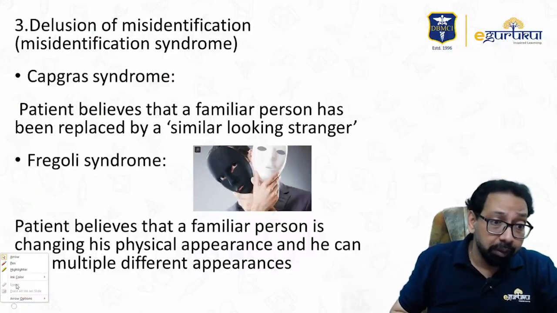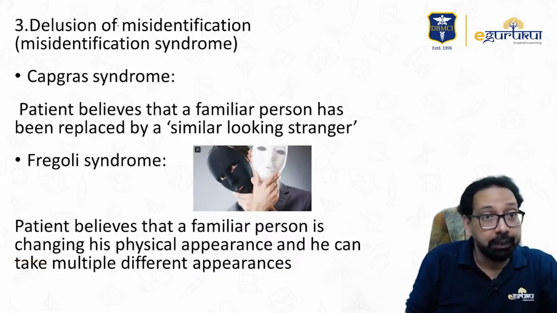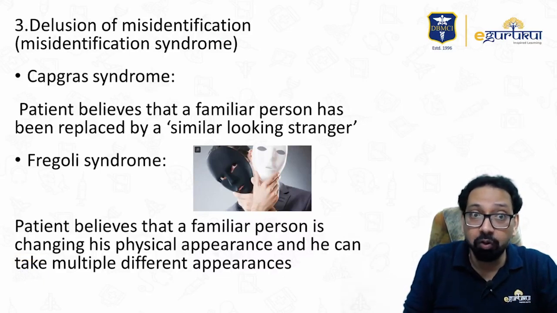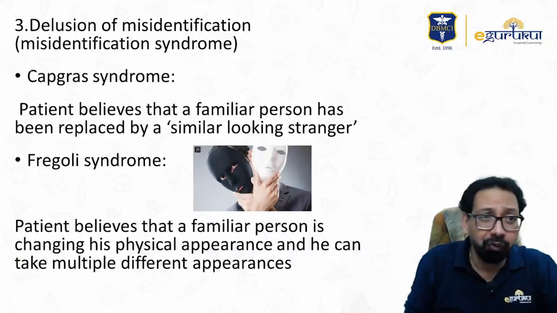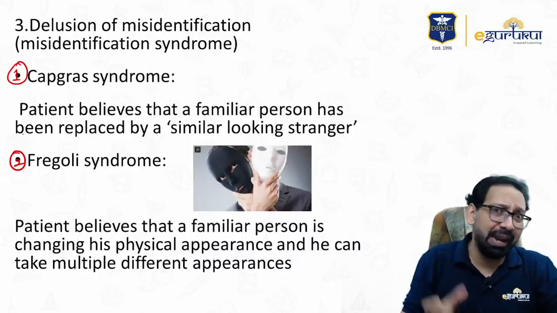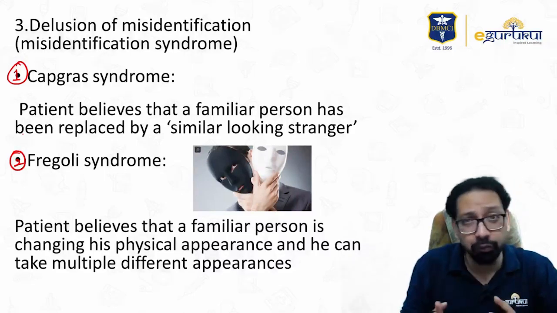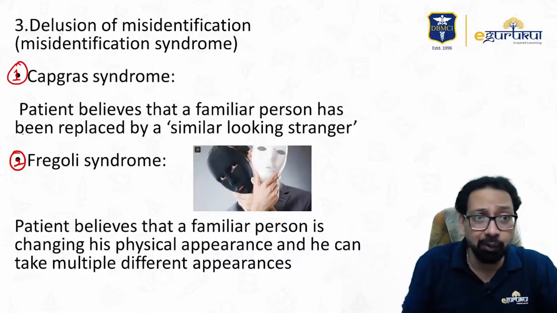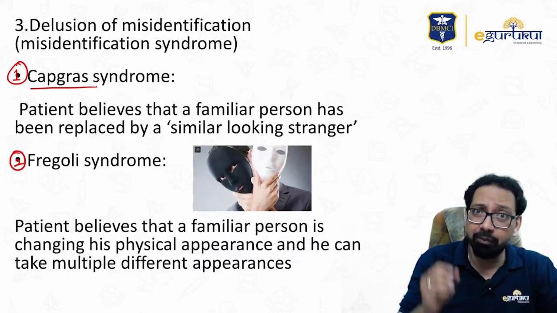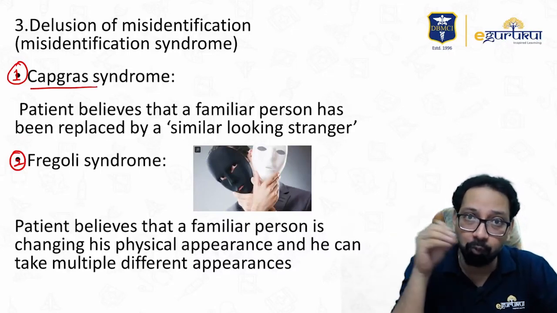A frequently asked question, a favorite question of MCI: delusion of misidentification, or misidentification syndrome. First is Capgras. They are very close. They twist the language and you get confused. So remember the example and you will solve the question very easily. First is Capgras. Let me give you an example. There is a lady in the ward.